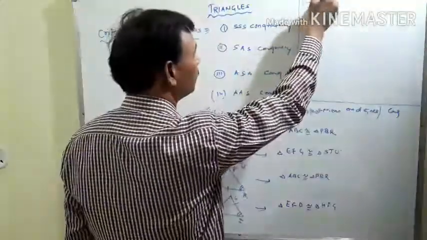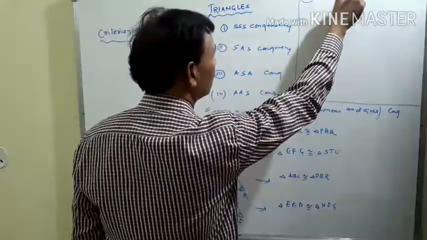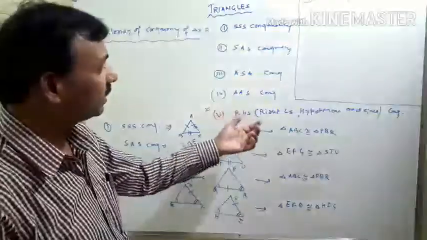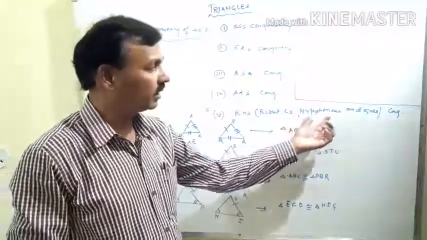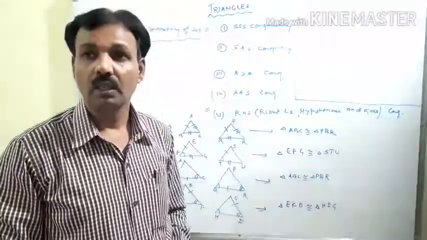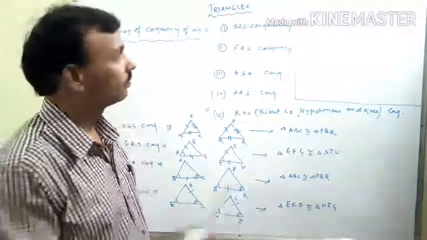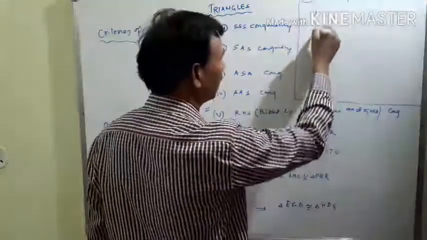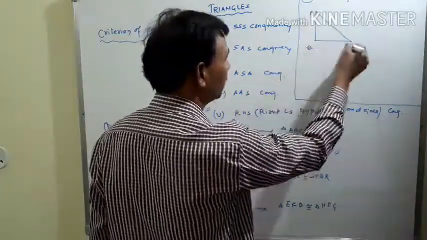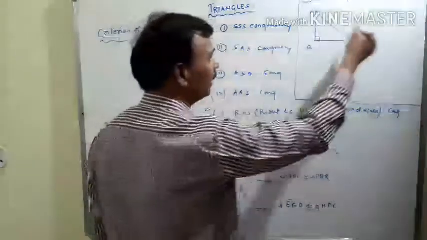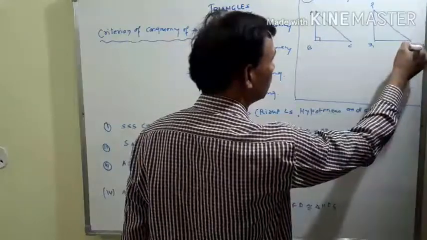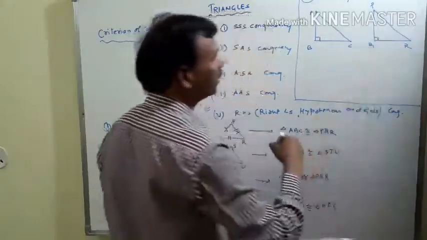Now, in the last, we take the fifth type of congruency, which is known as RHS congruency. What is the RHS congruency? I write here the full form of RHS: right angle, hypotenuse and side. Especially, this congruency is formed only for right angle triangles. That means in any two right angle triangles, suppose these are two right angle triangles, ABC, in which angle B is a right angle, and another triangle is PQR, in which angle Q is a right angle.